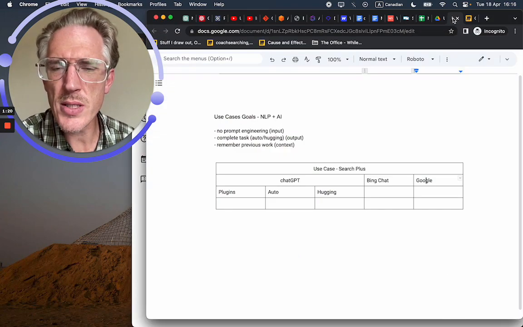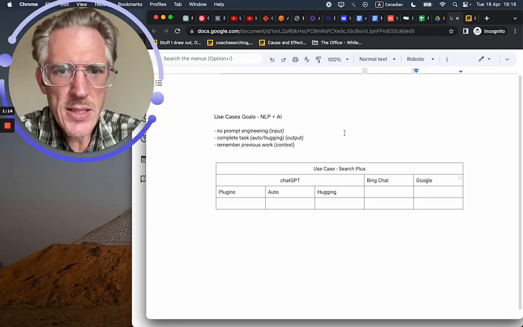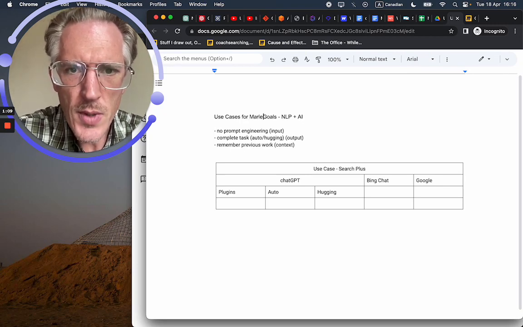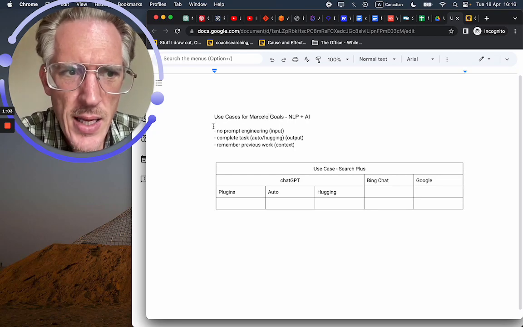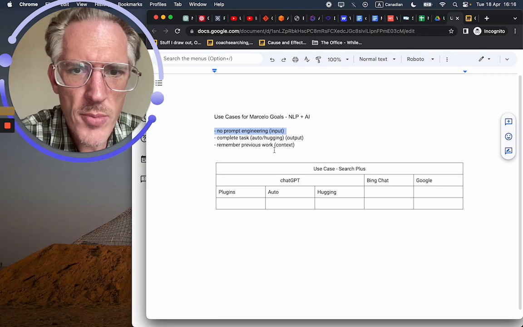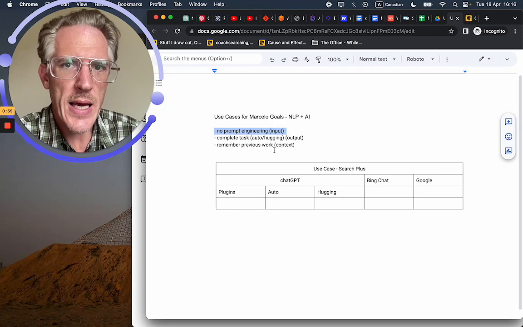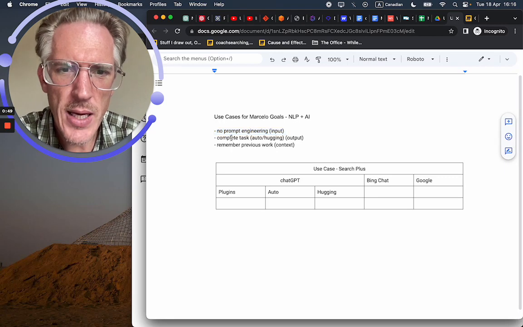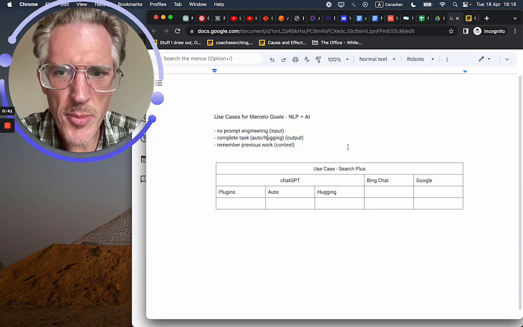But the whole point is what? If we go back to this idea, I just created a playlist called Use Cases for Marcelo. The whole point is that the goals are no prompt engineering, right? So when I input ideas, I don't want to need the perfect prompt. And in addition, I would appreciate it if we could do auto-completion. So I want it to complete the task for me. Also, I want these things to remember previous work.